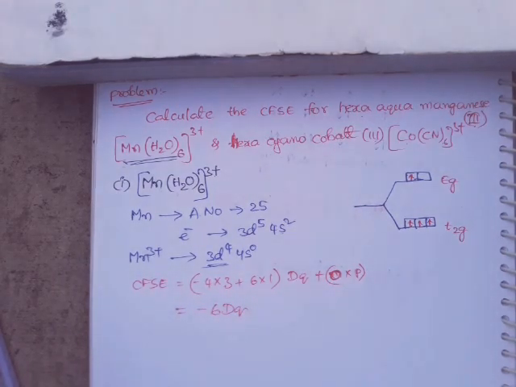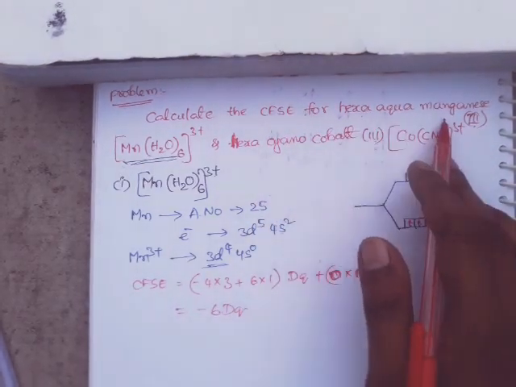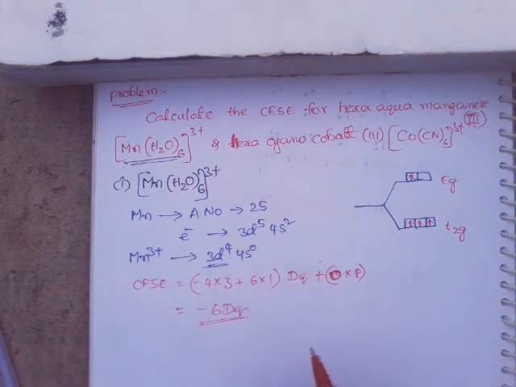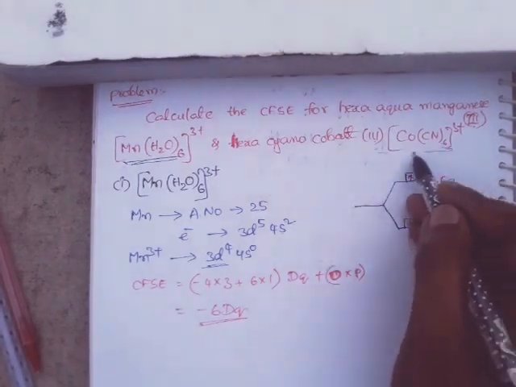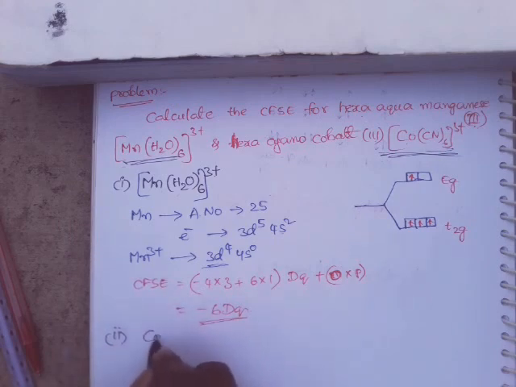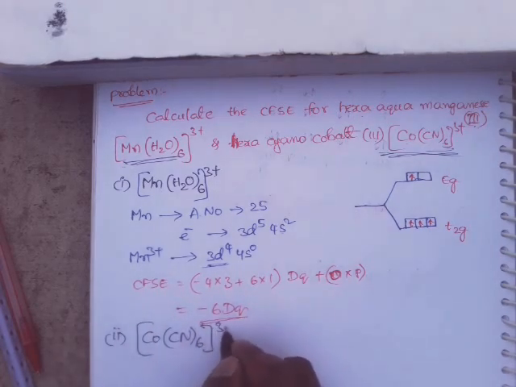So what is the CFSE for hexaaqua manganese 3? Its value is minus 6 Dq. Okay, for the second complex, what is the second complex there? Hexacyano cobalt 3.